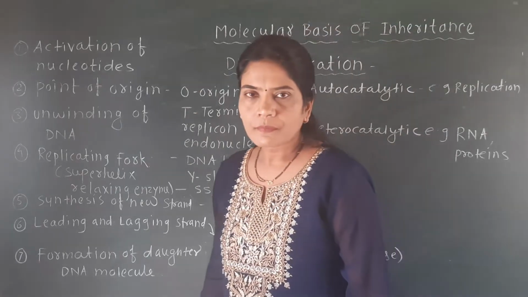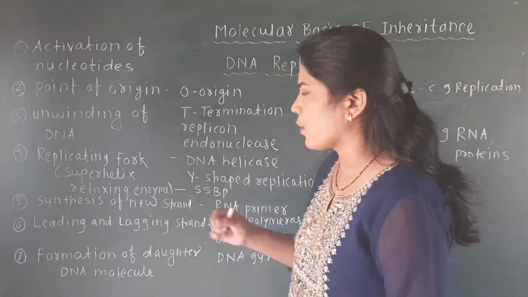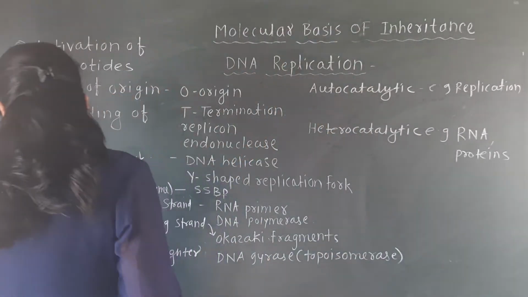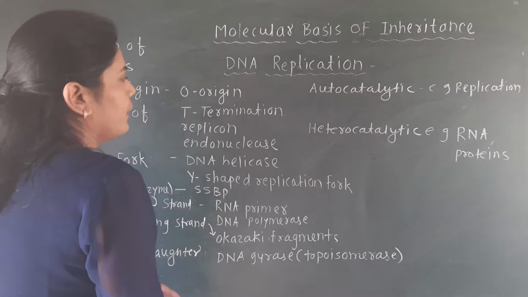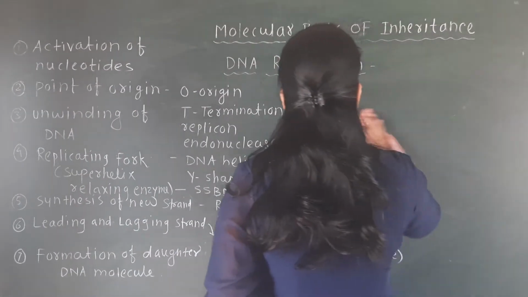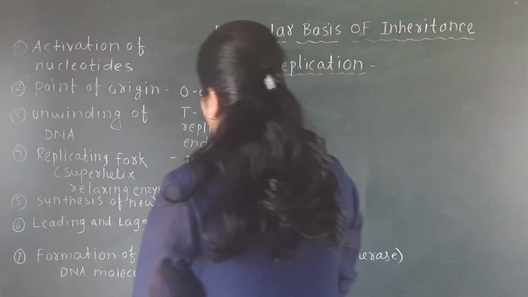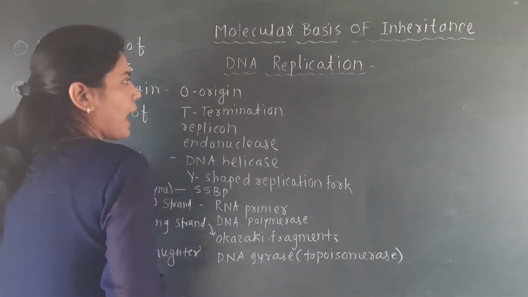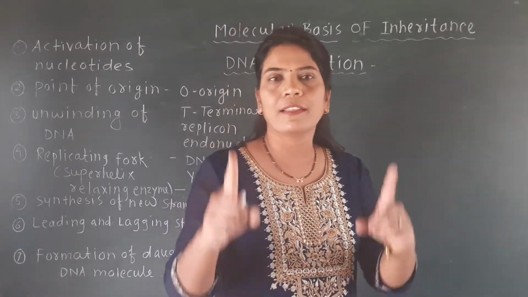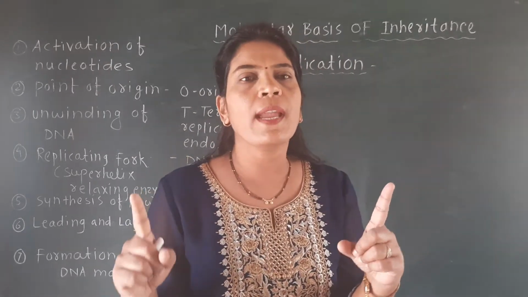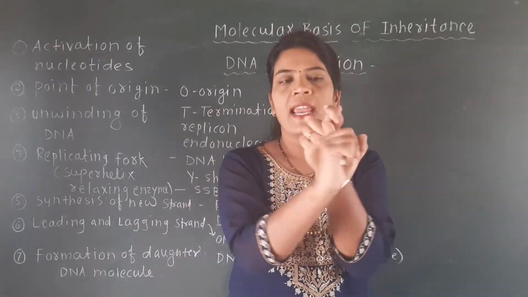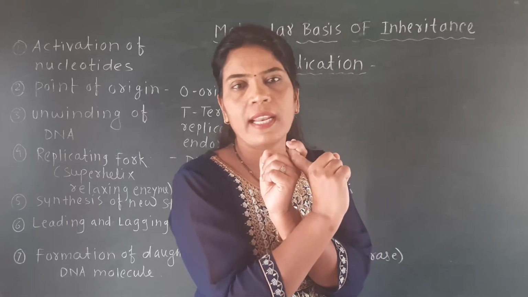Before that, I will draw one diagram here by which you will get an idea of the DNA replication. See here, we have seen these two functions of the DNA, that is autocatalytic function and the heterocatalytic function. So as we know, the DNA is always double stranded. There are two strands of the DNA, and these two strands are coiled around each other, and their coiling looks like a twisted ladder.